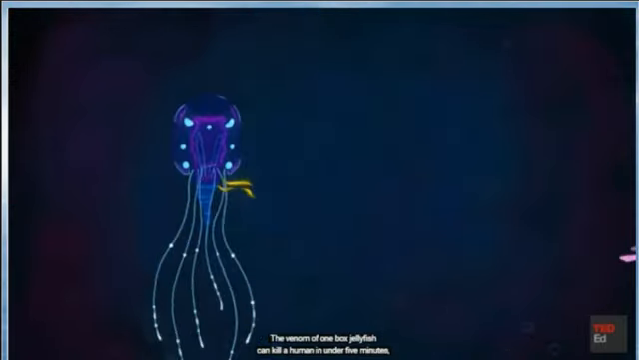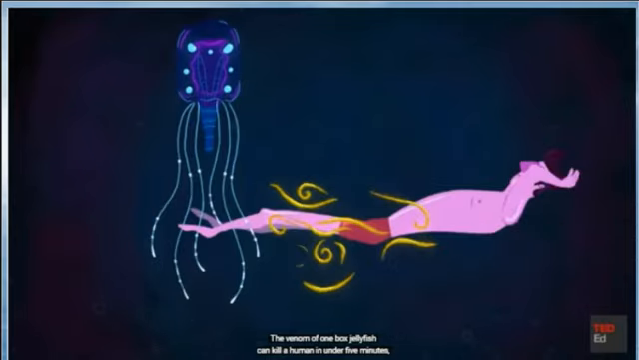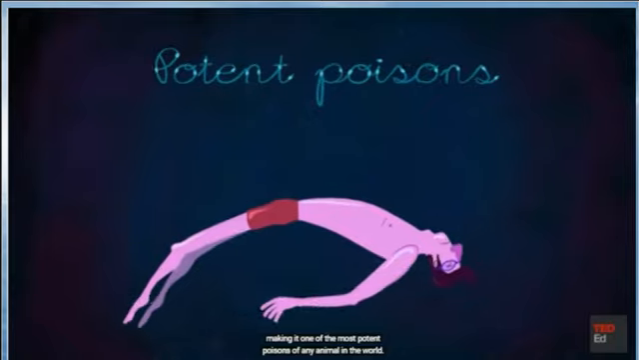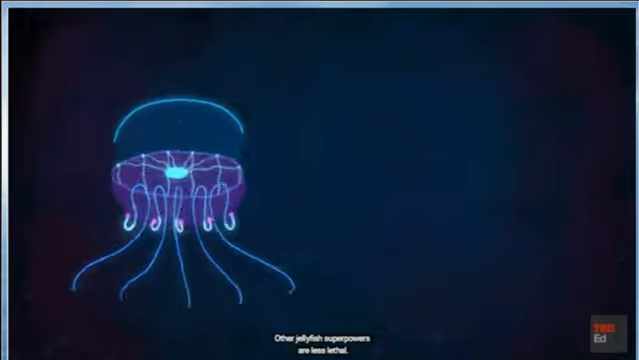Some jellyfish stings barely tingle, but others cause severe skin damage. The venom of one box jellyfish can kill a human in under 5 minutes, making it one of the most potent poisons of any animal in the world. Other jellyfish superpowers are less lethal.